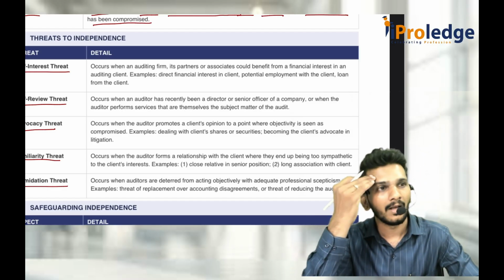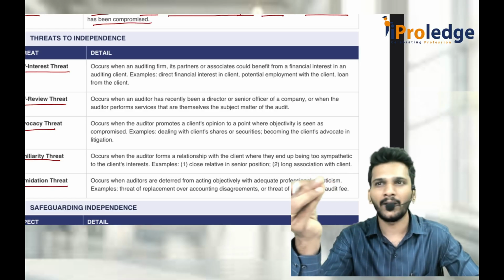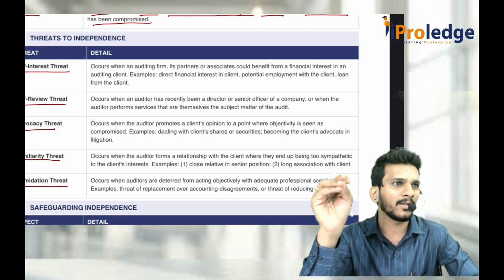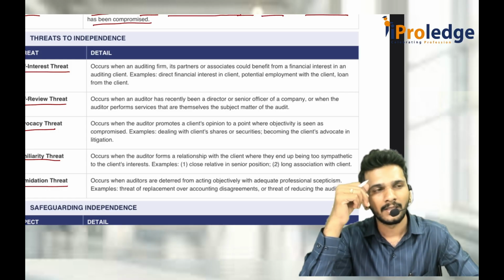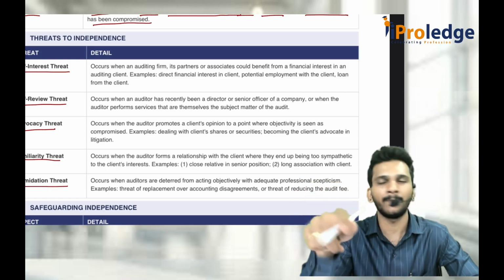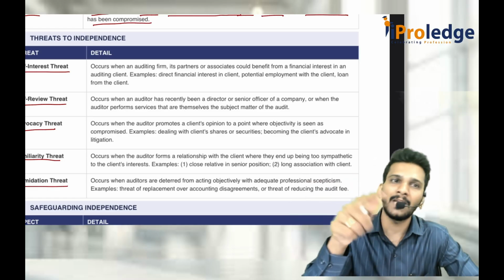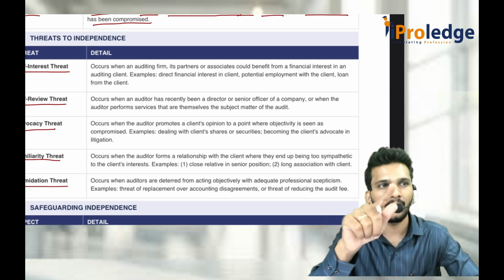For example, I am appointed by maybe Reliance company as an auditor. I took some 100 crore rupees loan from Reliance company only. That means if I don't do the work they ask me to do, definitely they'll ask me to pay 100 crore rupees back. Where should I bring it from? Because of which I might not exercise my independence in an audit.